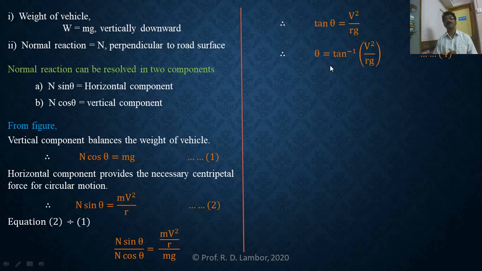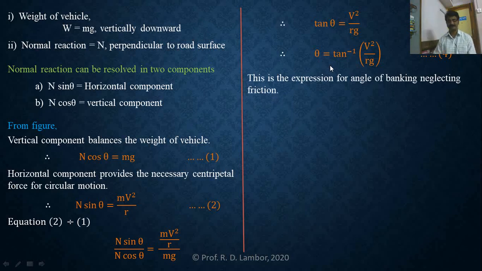This gives you the expression for angle of banking, but when neglecting the frictional force, because while starting the derivation we have ignored two forces here. First one is the frictional force we have ignored, and second one is the air resistance we have ignored.